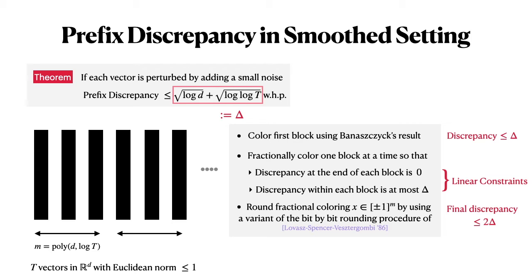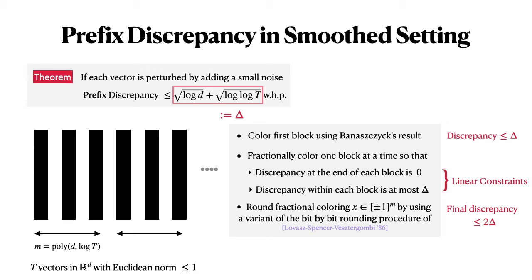And for coloring the rest of the blocks, we adopt an iterative strategy. We will first find a fractional coloring of the block, which means that we will give a number between -1 and 1, which we'll interpret as a fractional color, satisfying some linear constraints. What we would like to see are the following. First, once we reach the end of each block, then the fractional discrepancy with that color assigned to that block reaches 0.